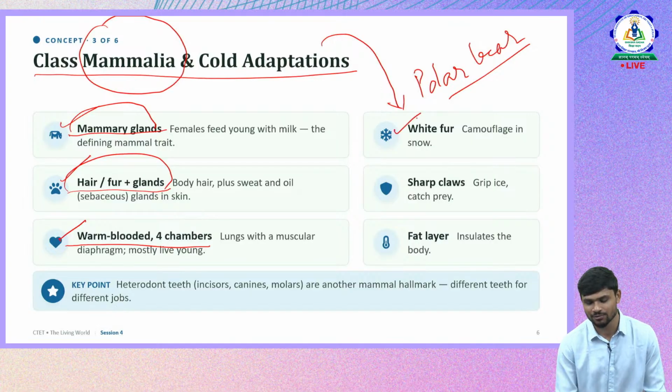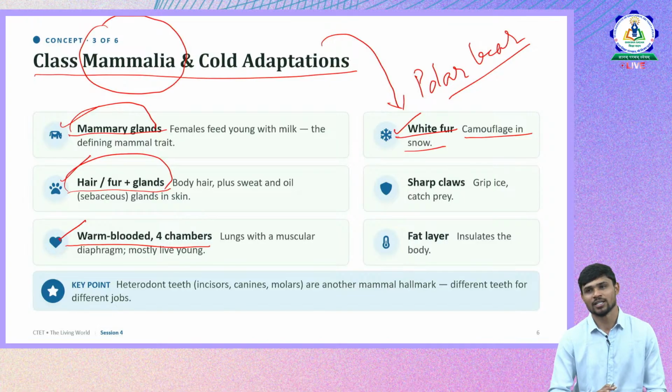So it has white fur. Okay, it acts as camouflage in snow, so the prey cannot see it. It just blends with the background, so the prey cannot understand that the polar bear is there, and it will hunt in such a way. And even predators, like anybody who wants to find a polar bear in ice, it is very difficult because their white fur reflects, and it is highly difficult to spot the polar bears in that ice.